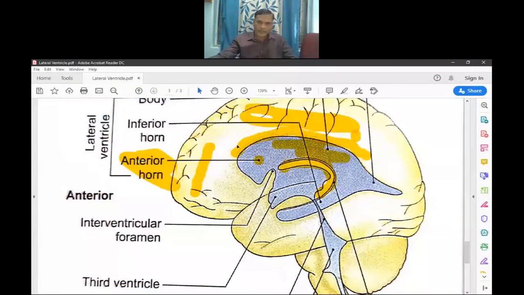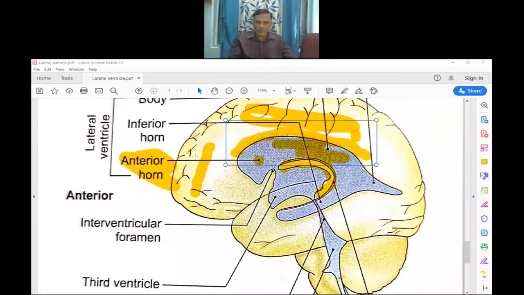Anteriorly it presents the genu, which extends downwards to the rostrum. So you know the location of the anterior horns.